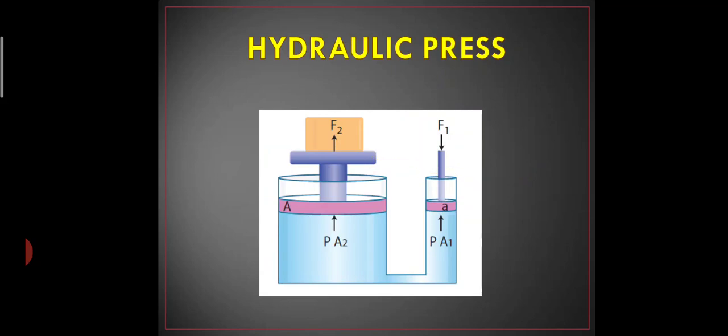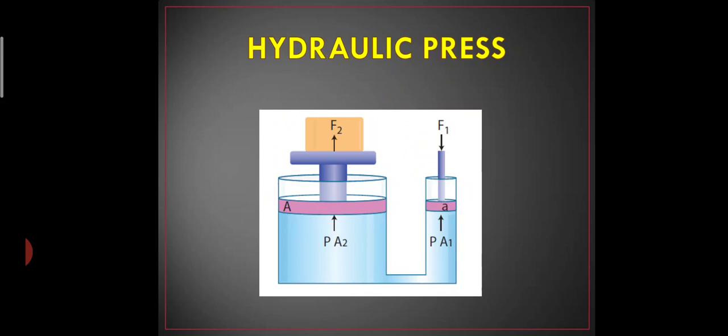So what you have to do is take two cylinders, one should be the smaller one, the other one should be the bigger one, and they should be interconnected in between. The object which you want to lift up should be kept on the bigger cross sectional area. You would have seen this in mechanical shops where they lift the cars up for washing and for doing any mechanical works.